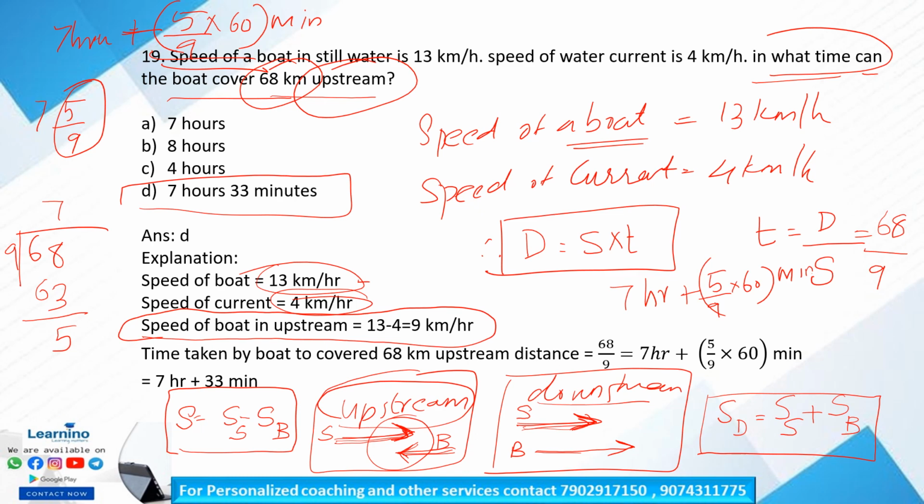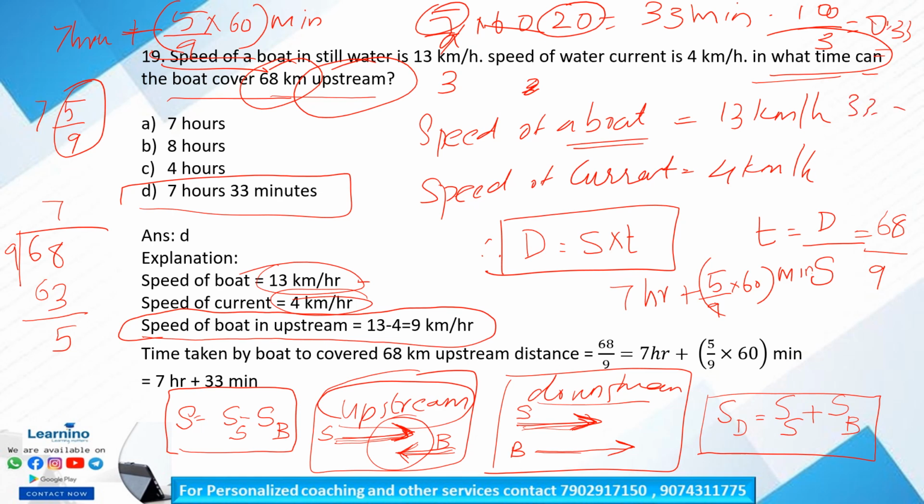Is that clear? So 5 by 9 into 60 is equal to 300 by 9. By calculating this we will get 33 minutes. Clear? 5 into 20 is 100. So 100 divided by 3 is 33.33. So we will get 33 minutes. So 7 hours and 33 minutes. Okay, so option D is our correct answer.